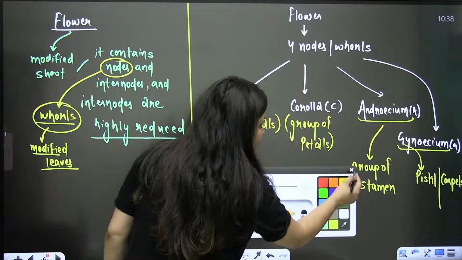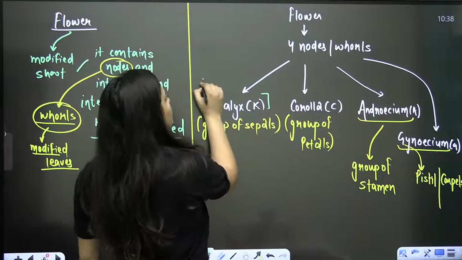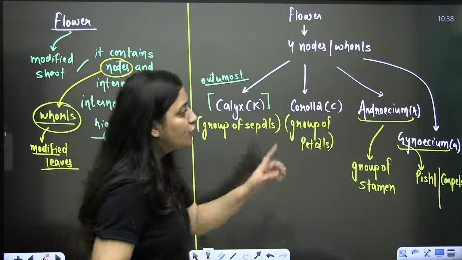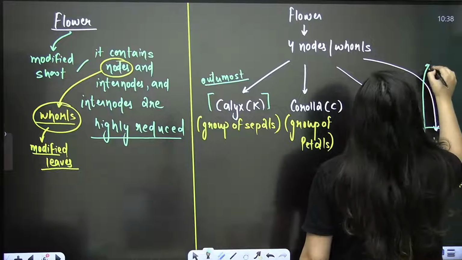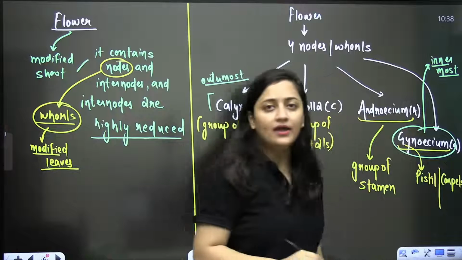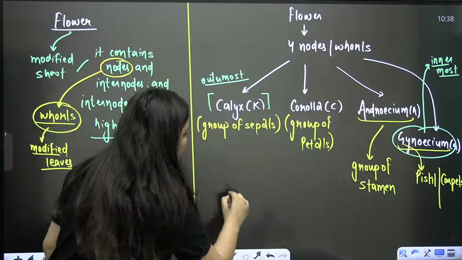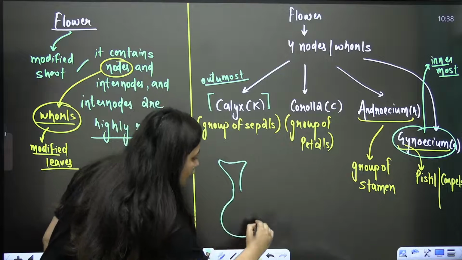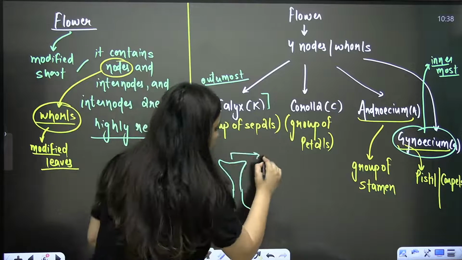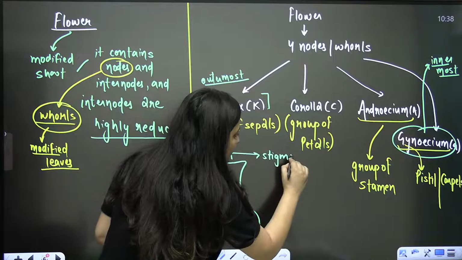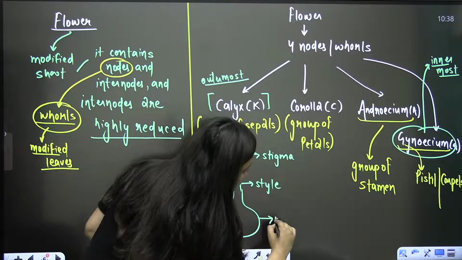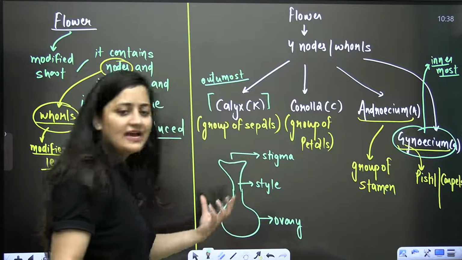And let me tell you, students, the calyx is the outermost whorl. And the gynoecium is the innermost whorl. Do you know why? Because you know that it is the female part. Here it has the pistil, or you can say carpel. So what do we study in the pistil and carpel? This flat structure is the stigma. This tube-like structure is the style, right? Stigma, style, and the ovary.